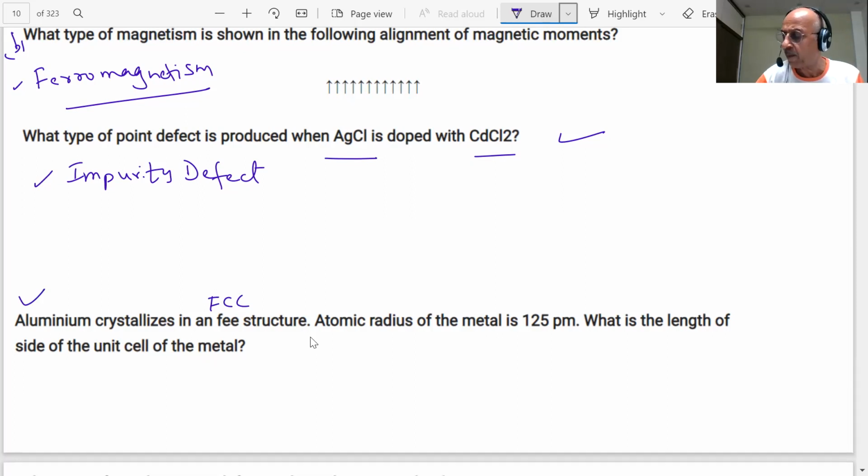For FCC, a is equal to 2 root 2 R. Root 2 is 1.414; certain values we know already.